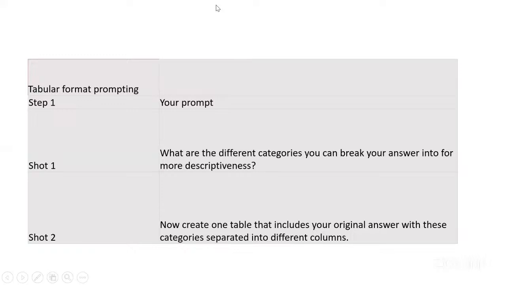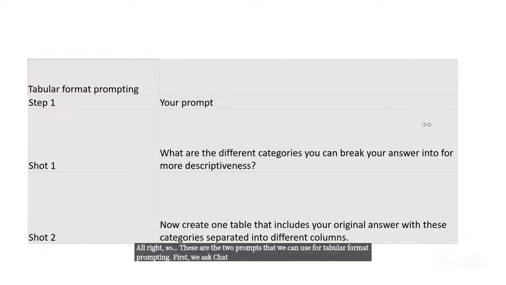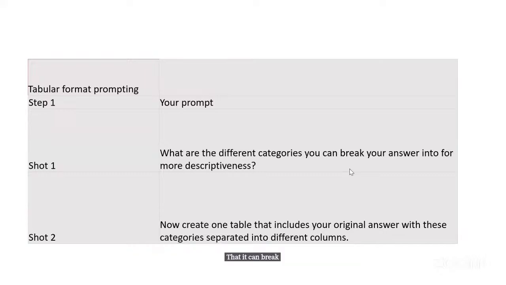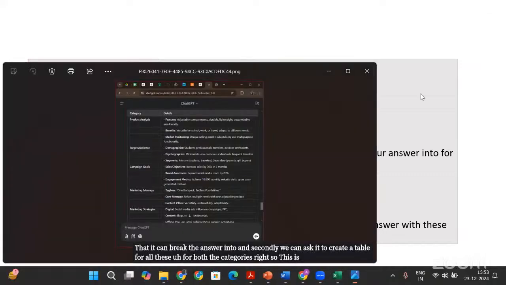All right. So these are the two prompts that we can use for tabular format prompting. First, we ask ChatGPT to create different categories that it can break the answer into. And secondly, we can ask it to create a table for both the categories, right? So this is creating it into a very good tabular format.